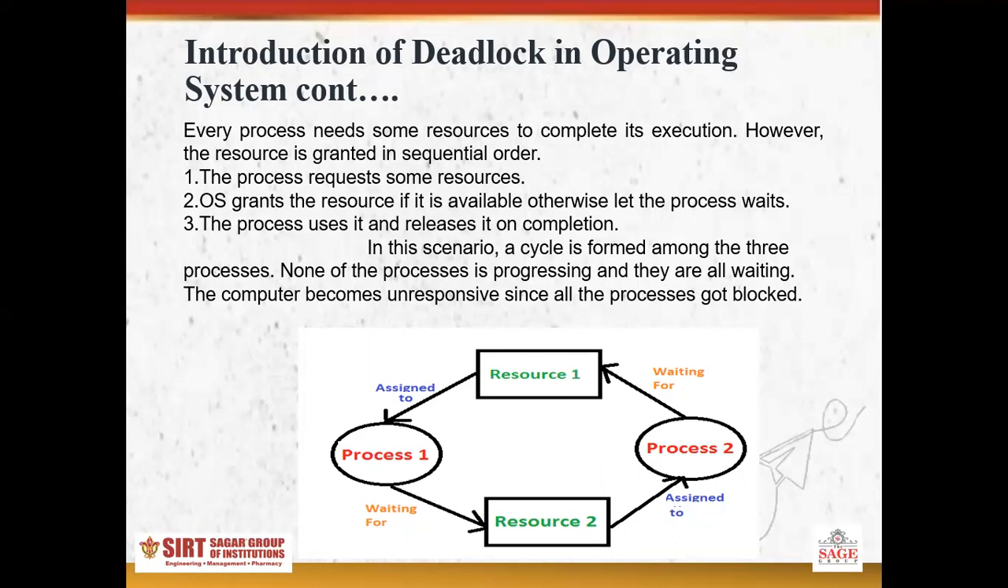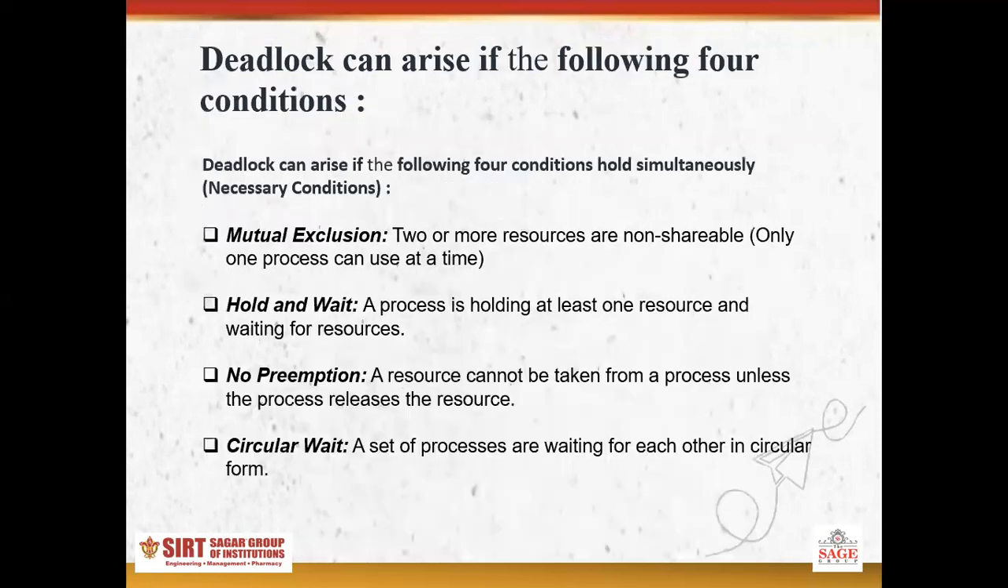Every process needs some resources for execution. First, the process requests some resource. Second, the OS grants the resource if it is available, though not every time does the process get the resource. Third, the process uses that resource and releases it after completion. Why does deadlock arise? Deadlock arises if the following four conditions hold simultaneously. These four conditions are necessary for deadlock in our OS.